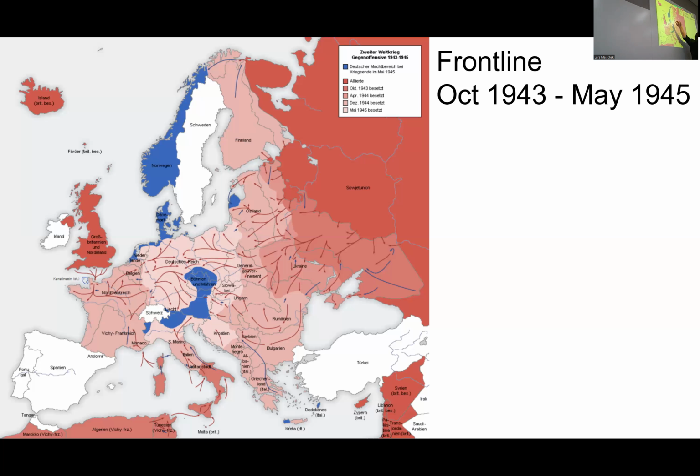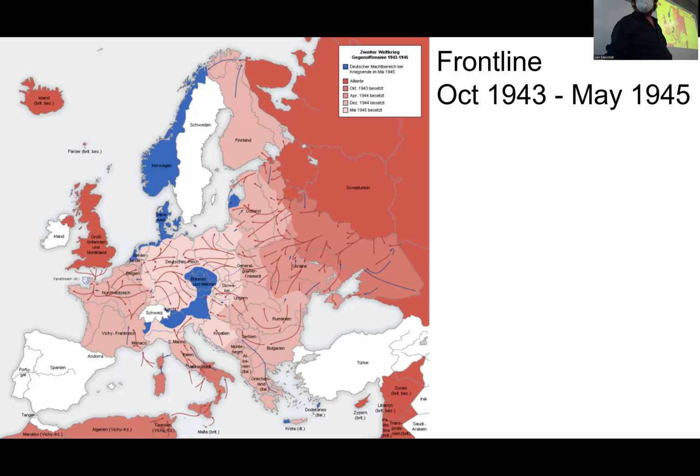Not by accident, because it had been cut off by the advancing Soviet armies, but deliberately, to maintain the port located here with access to the Baltic Sea, so that you could have a zone of operation for training, etc., and maintenance of the submarines away from bombing raids. So that's how important they took this, that of the very last blue spots on the map, this was one of them.